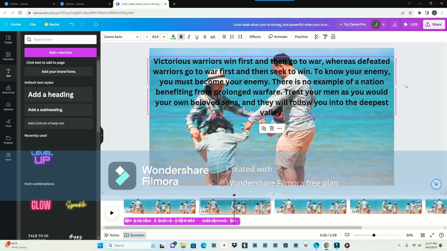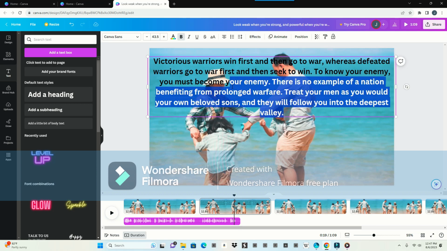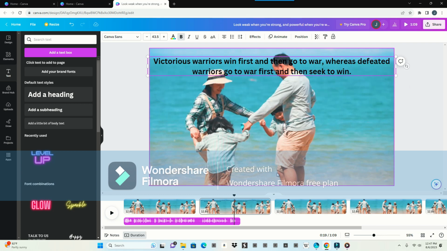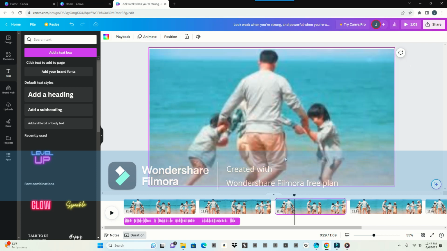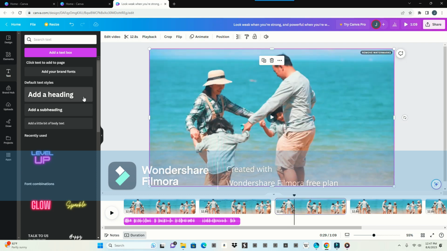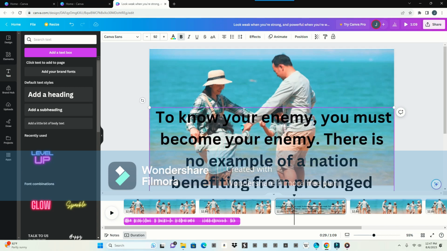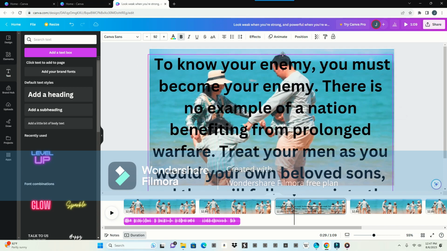So I can do the same thing. I can bring another sentence. I can bring one sentence, another sentence, copy, backspace, and I can go back to this one over here and do the same thing, add heading, Ctrl+Z, bring it up.